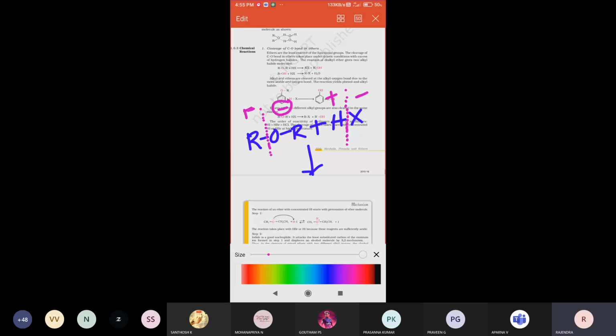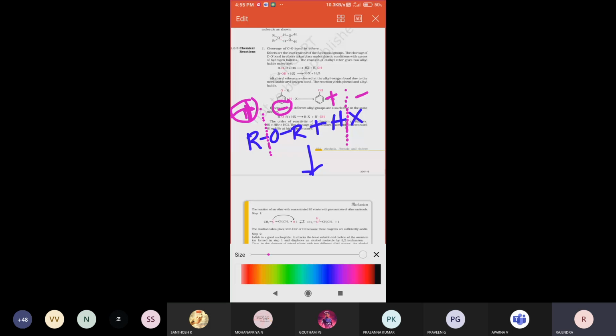What product forms? One alkyl group combines with X, so RX forms. The plus and minus combine, so ROH forms.